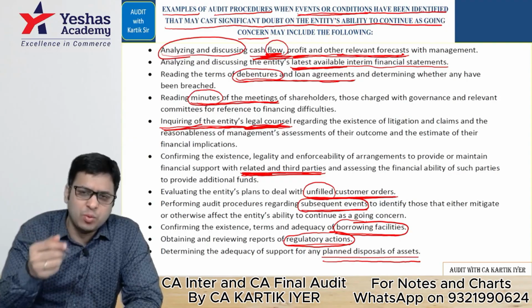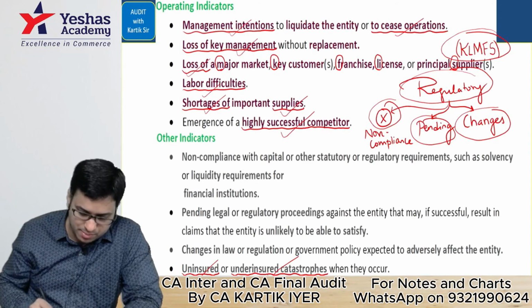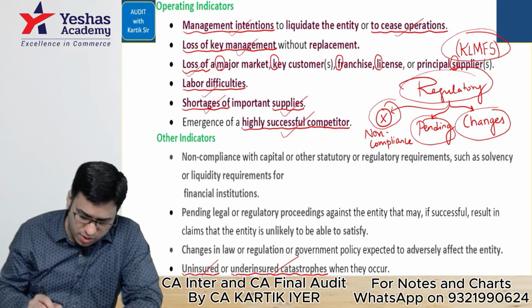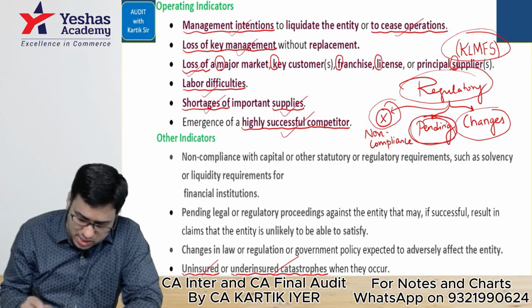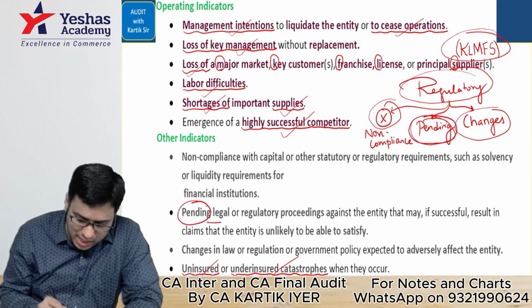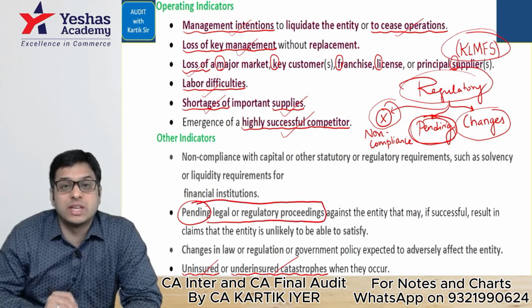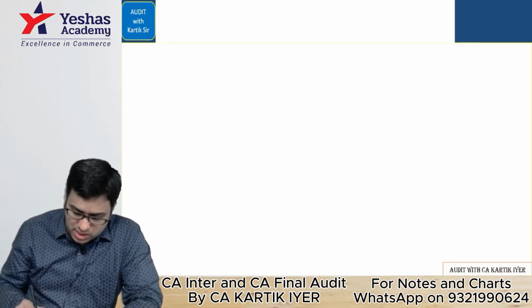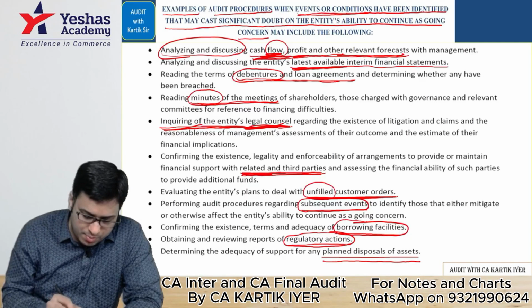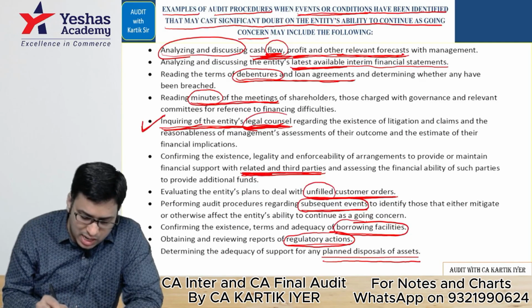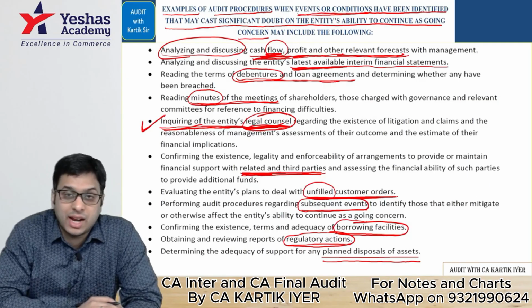Correct? We'll take a few more examples for you to understand. Please see here. Suppose there are pending legal and regulatory proceedings. Pending court case is there. In that case, the auditor may do an inquiry with the legal counsel. Correct?